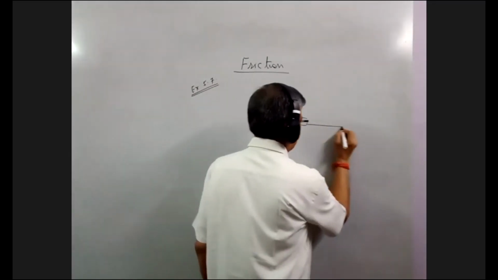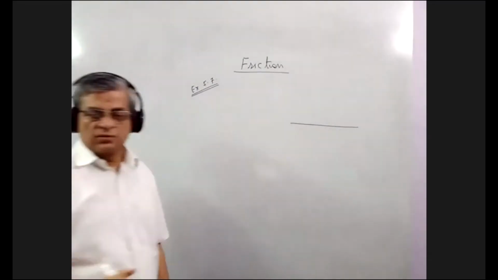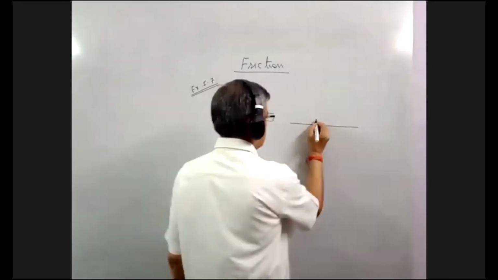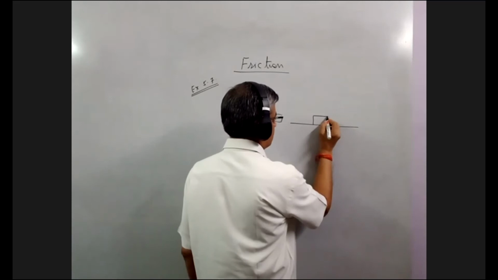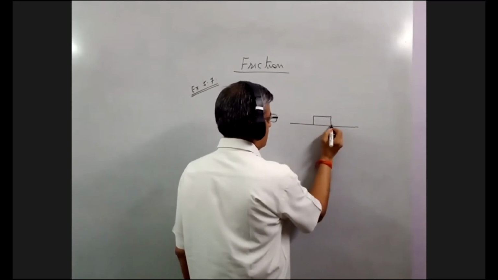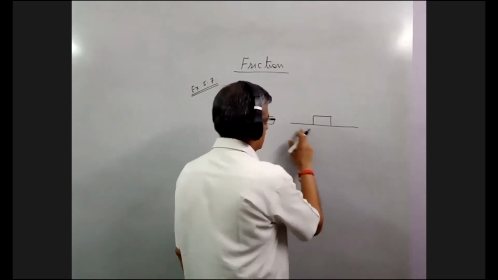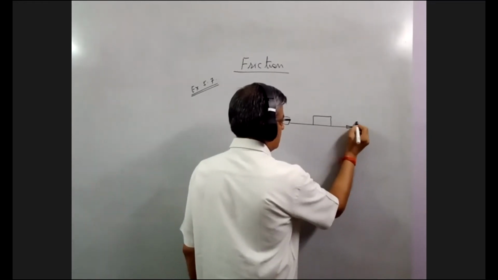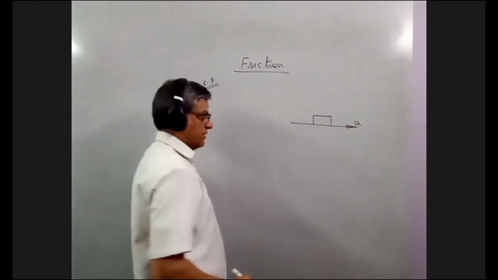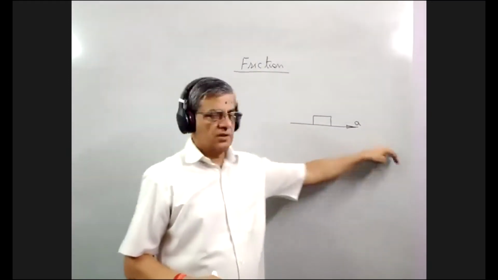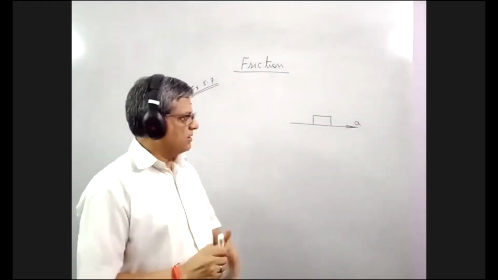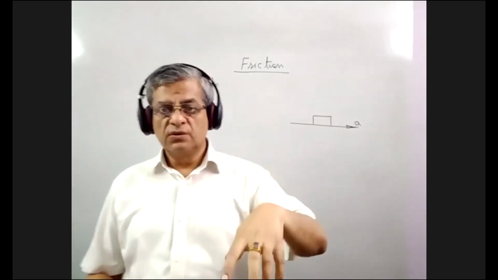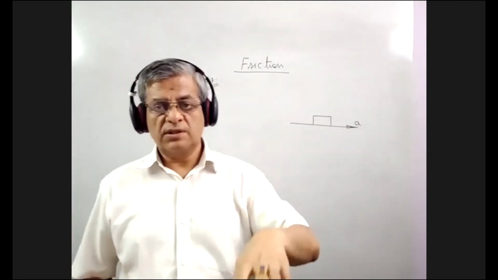Say this is the floor. This is the floor of the train compartment on which there is a box. This box is lying on the floor. So this train is accelerating, say in this direction. Acceleration of the train is A. So this acceleration is basically pulling this box also, because it is lying on the floor and it is in direct contact with the floor.